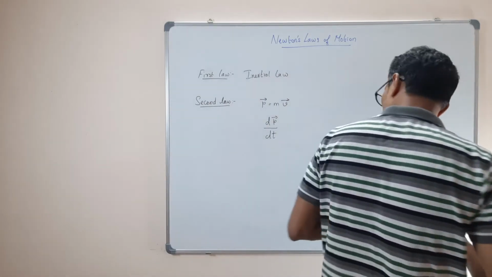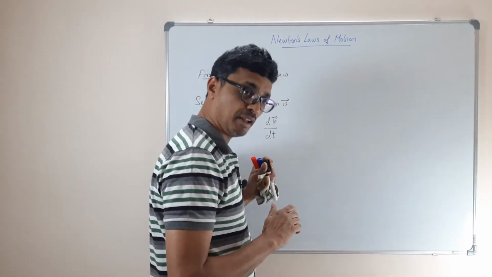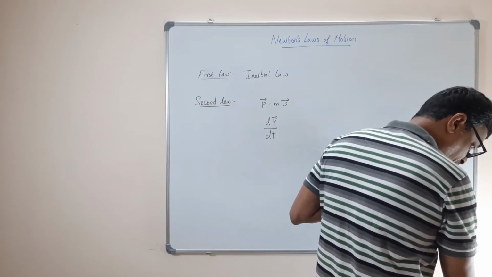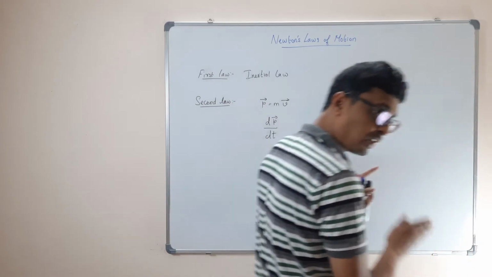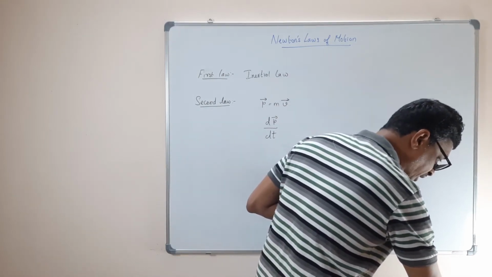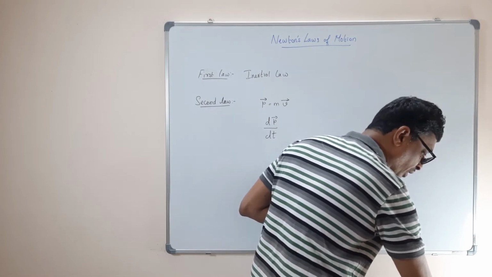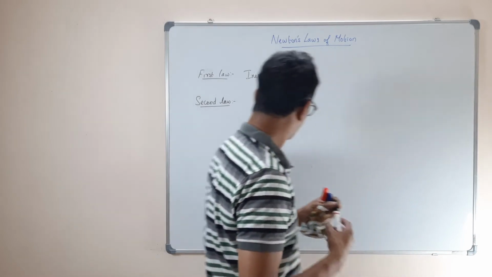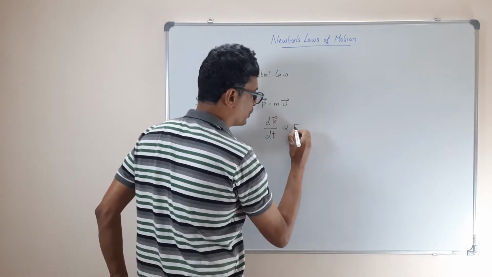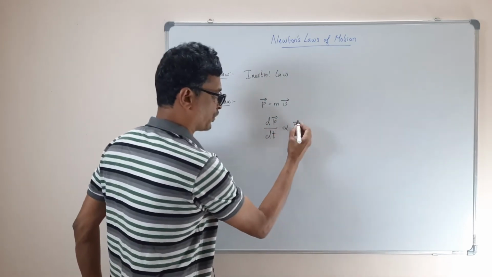So dp by dt. That's the rate of change of momentum. What the law says is the rate of change of linear momentum, that means along a straight line, of a rigid body is directly proportional to the applied force, and takes place in the direction of the applied force.